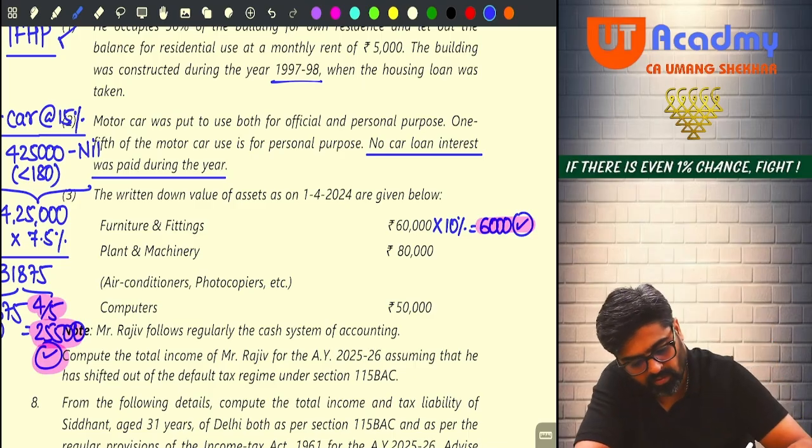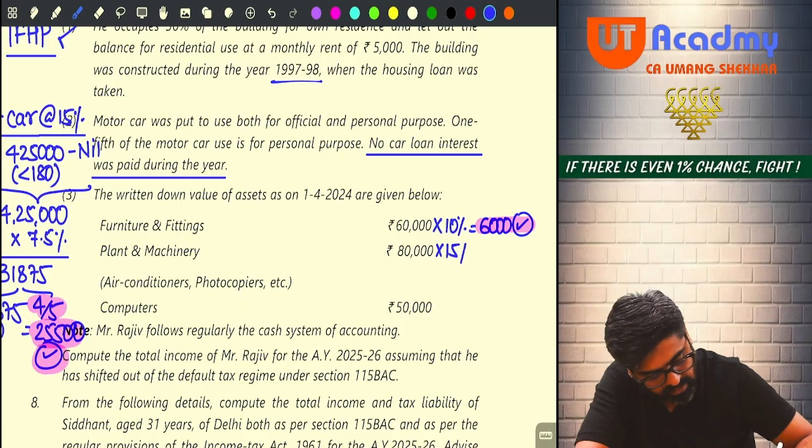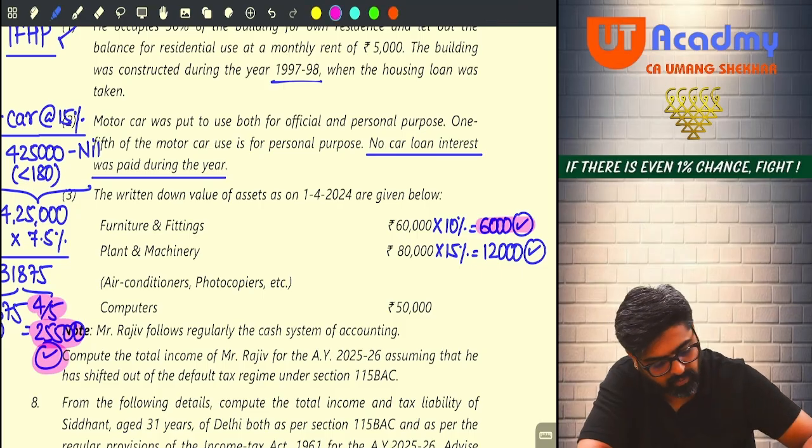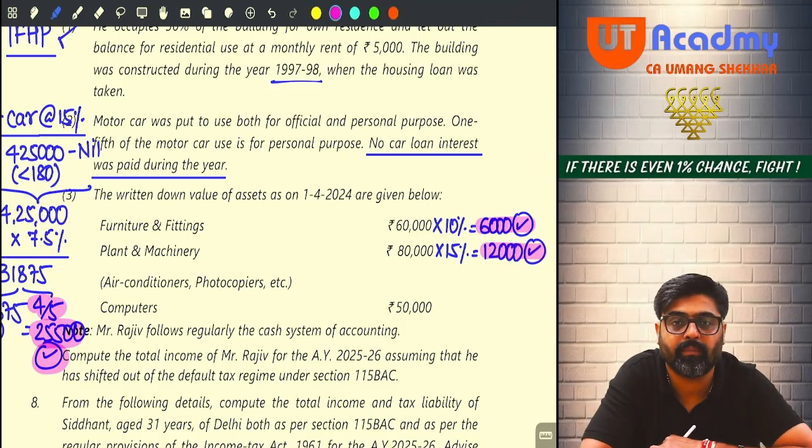And on that 80,000, how much will I apply? 15%. So 15% of 80,000 will be 12,000, no? It is 12,000 only, no? So this 12,000 will be allowed as a deduction in the form of depreciation. This 12,000 I will claim under the PGBP head. Getting my point? Now be very careful.